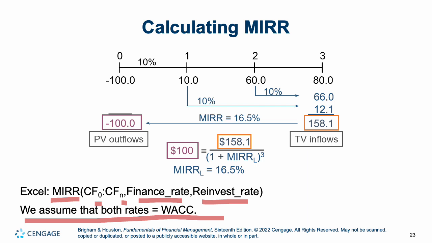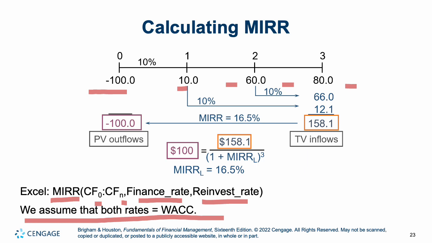In this case, our weighted average cost of capital is 10%, and we have a $100 outflow followed by 3 inflows. And if we find the MIRR, I would not recommend doing this by hand, although you can manually discount them. I would use Excel. It will give you about 16.5% if we round to 1 decimal place.